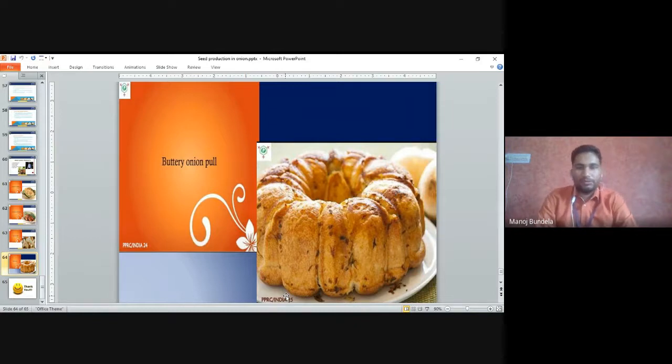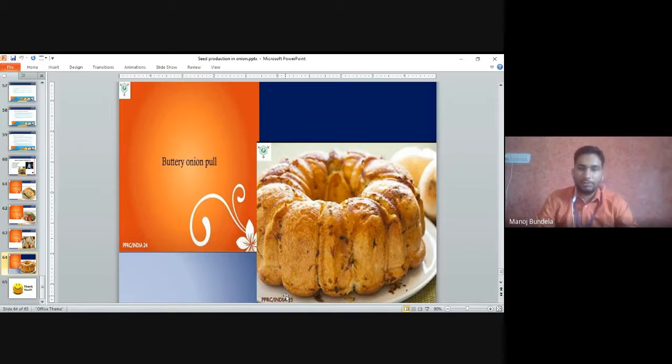The best method for onion seed production is the seed to bulb to seed method as compared to the seed to seed method. In onion, the seed to seed method is not so suitable because of the quality of the seeds. In the seed to seed method, whatever bulbs are there, we keep in the field itself, and from those only flowers will come.